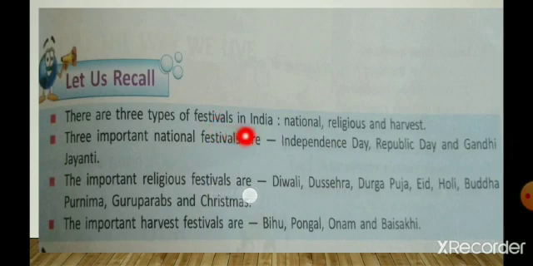There are three types of festival in India: national, religious, and harvest. The three national festivals are Independence Day, Republic Day, and Gandhi Jayanti. The important religious festivals are Diwali, Dashera, Durga Puja, Eid, Holi, Buddha Purnima, Guru Parbs, and Christmas. The harvest festivals are Bihu, Pongal, Onam, and Baisakhi.